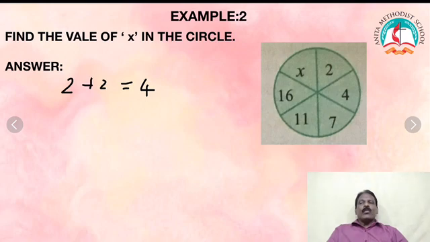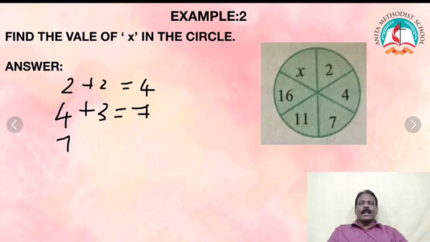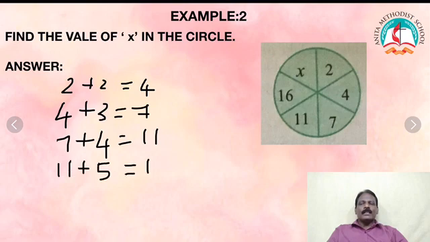Then again 4 plus 3 is equal to 7. 7 plus 4 is equal to 11. 11 plus 5 is equal to 16. 16 plus 6 is equal to 22. Therefore, x is equal to 22.